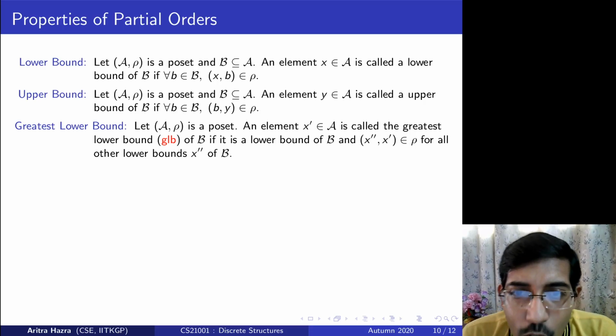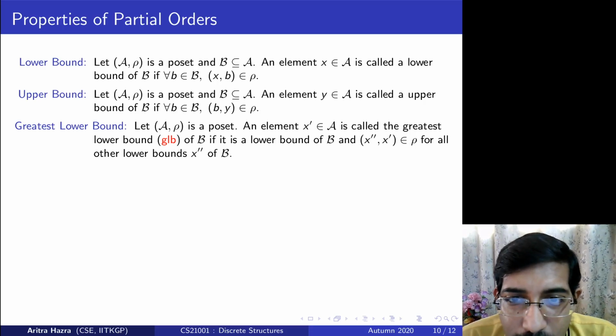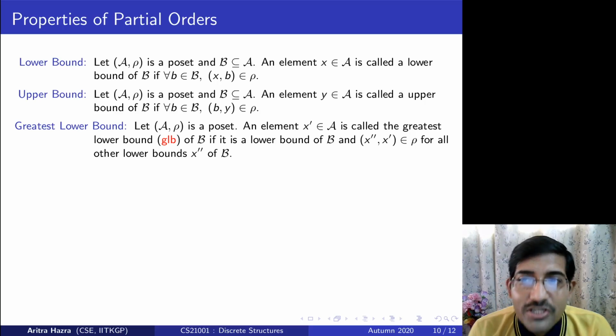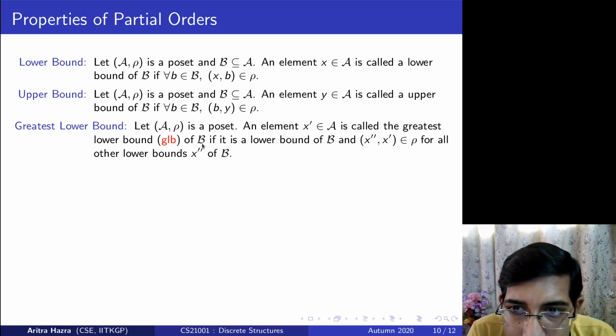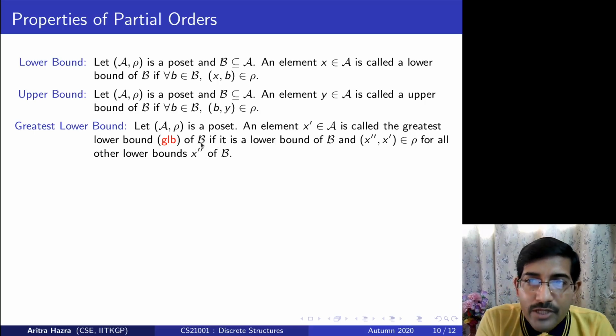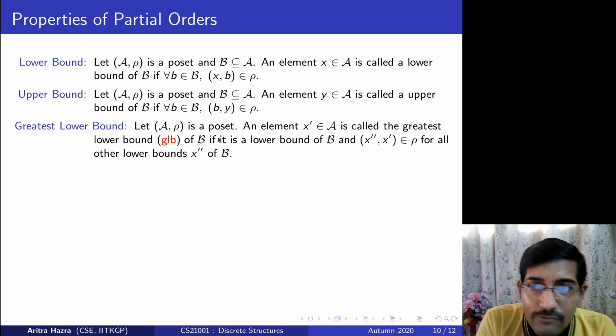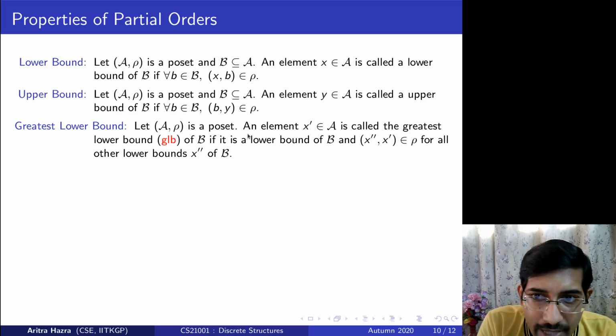Greatest lower bound. You can already assume from the name that it's a lower bound which is greatest. That means an element X dash is called a greatest lower bound if, first of all, X dash is a lower bound of the subset B. So all the elements in B should have a relation from X dash. Consider a directed edge going from X dash to all other elements in B in the Hasse diagram.